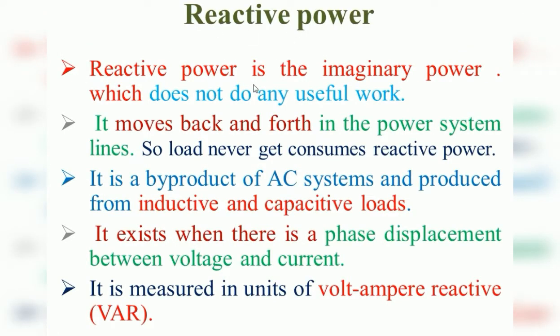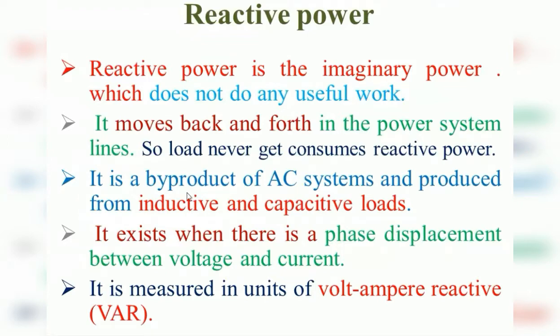First we will see what reactive power is. Reactive power is the imaginary part. As already said, it does not do any useful work. It just supports the active power for sending from one end to another. So it moves back and forth. That is, in the AC supply during one half cycle, the reactive power flows from source to load, and during the other half cycle, it returns from load to source. So it moves back and forth in the power system line. So the load never consumes reactive power. The load consumes only active power.